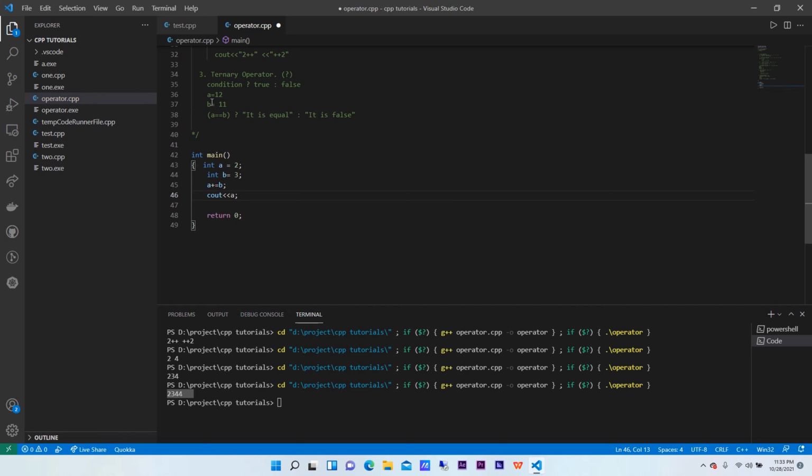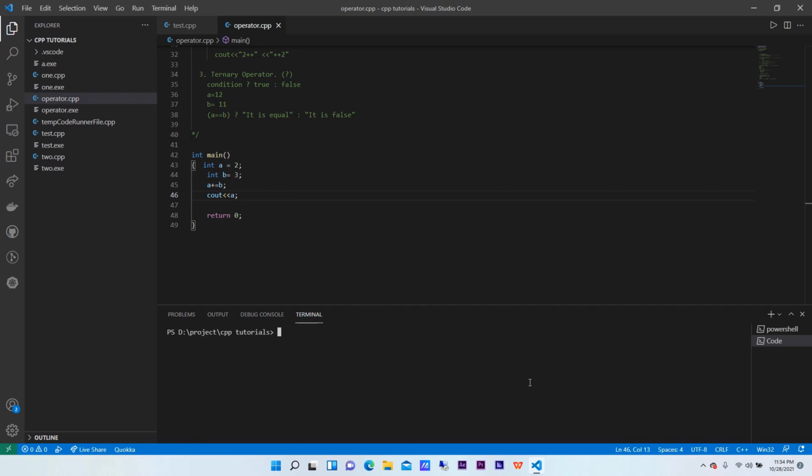save it and run the code. What do we expect here? We are expecting 5 here, and we got 5. Okay, let me clear the screen. CLS, this is the shortcut, and print again. We got 5.